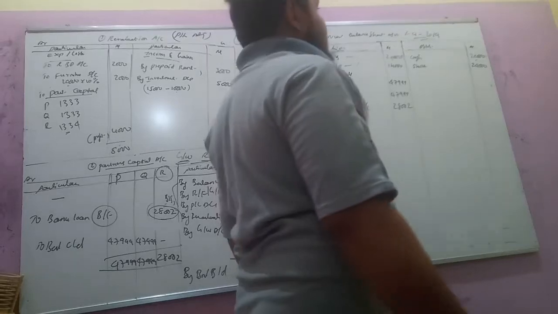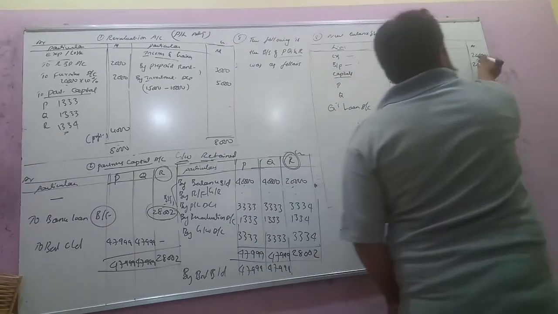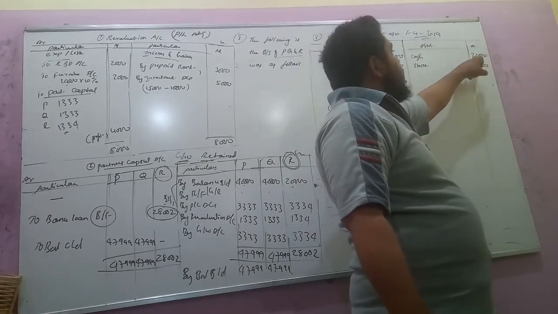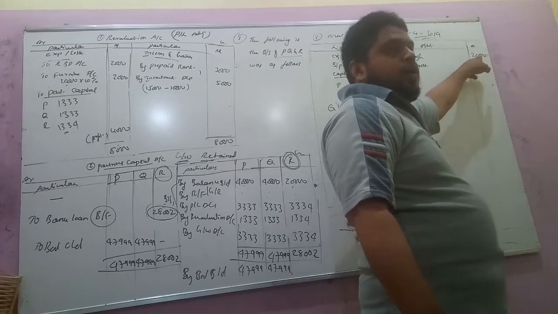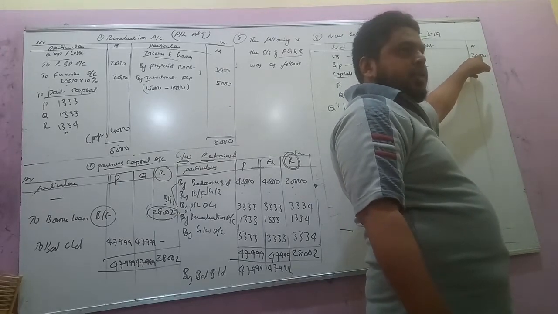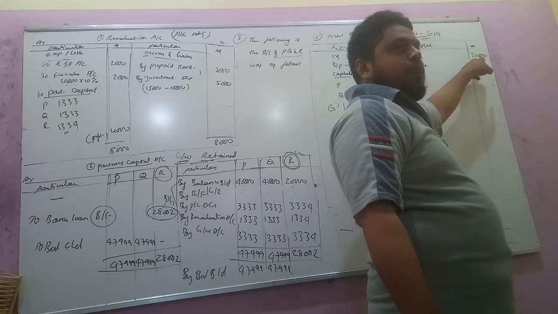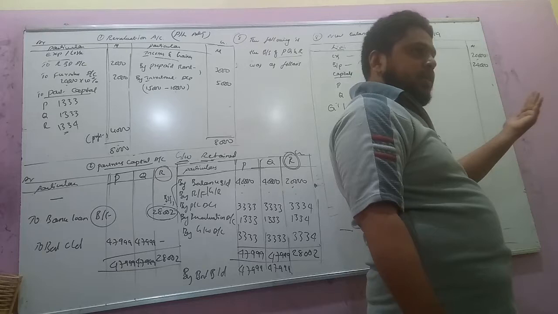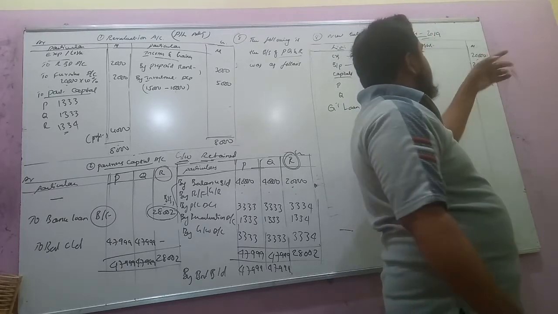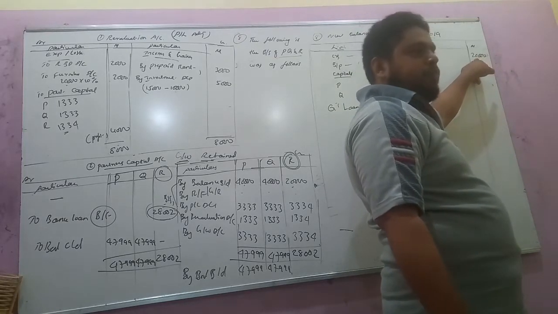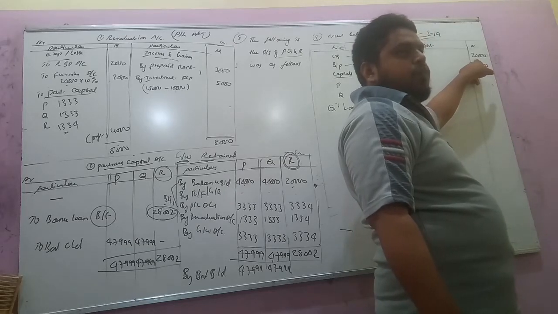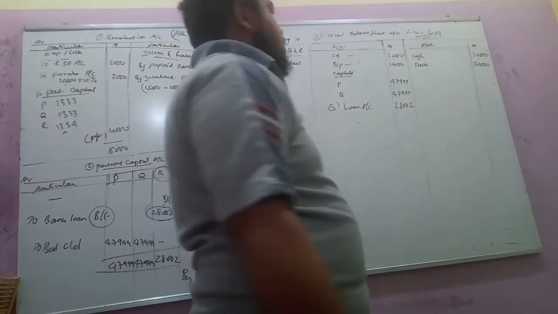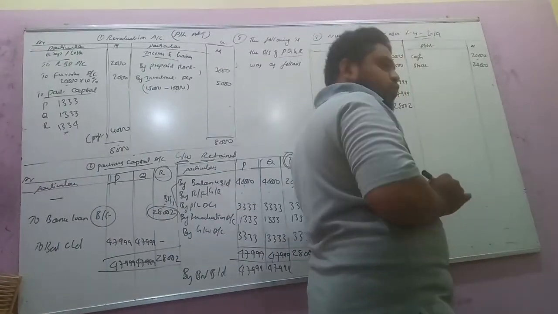Now come to the asset side. Cash 20,000, same amount. If the retiring partner gets cash from a remaining partner, that amount we have to deduct from the cash balance only. If the mode of payment is in the form of cash, that cash amount we have to minus under cash. Stock, there is no adjustment, same amount 24,000.